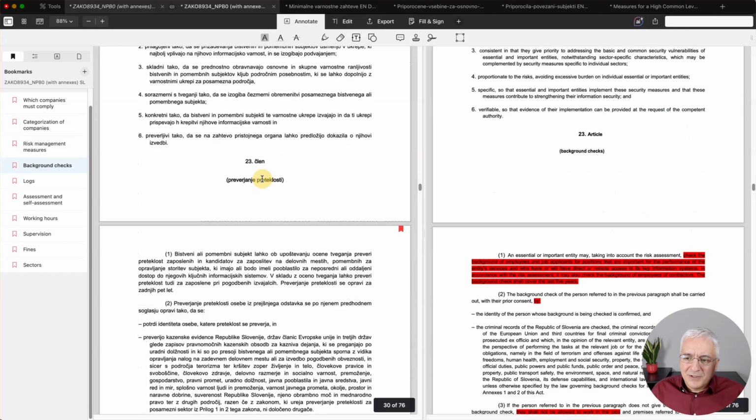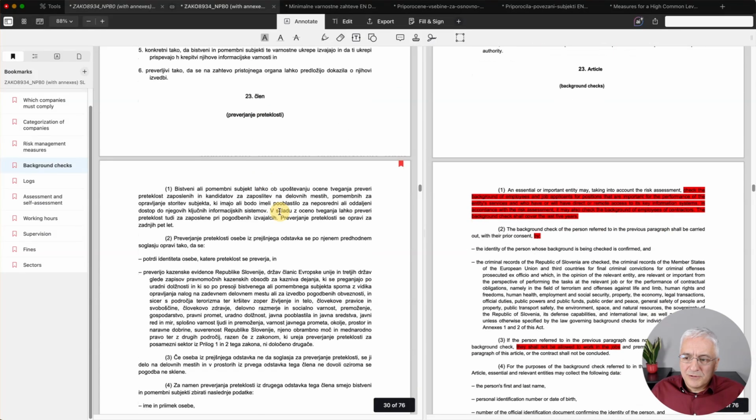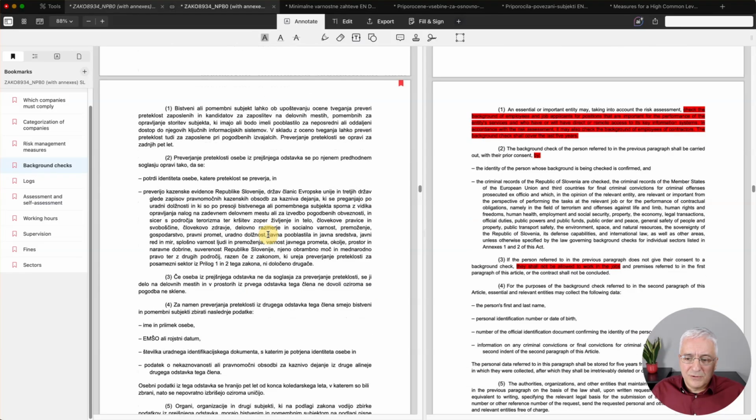Let's see some others. Background checks. This is also an interesting one. So basically it says that entities need to check the background of employees and so on. And in paragraph 3 it says that basically they are not allowed to work if this check was not done properly. Again, this is something that is extra. It doesn't exist in NIS2 or CIR.